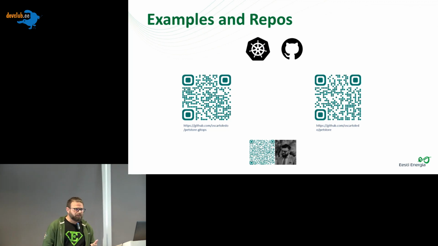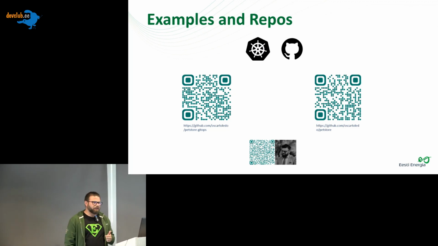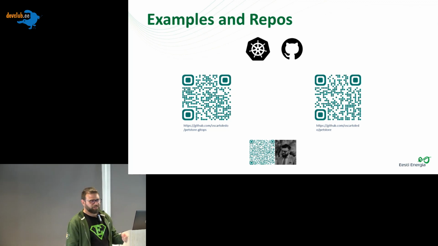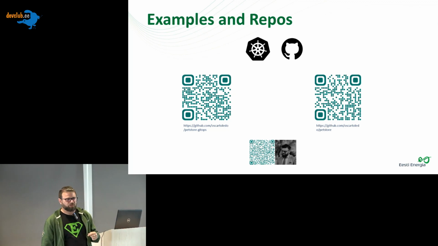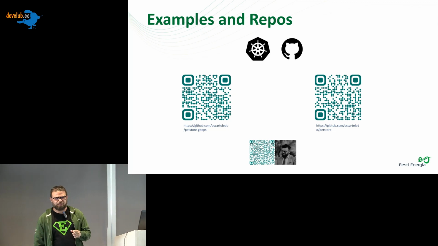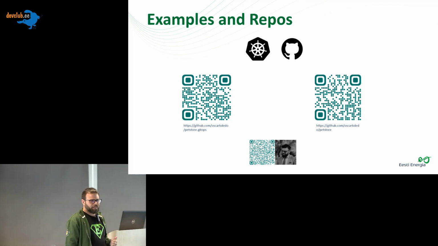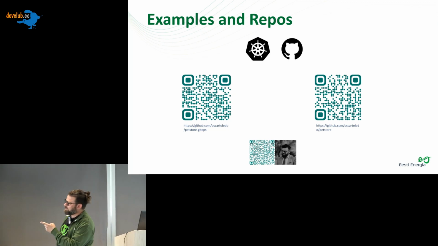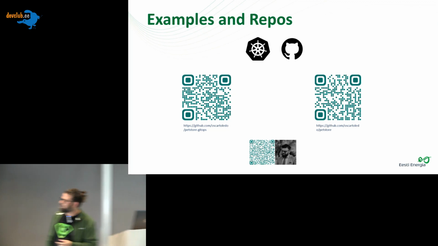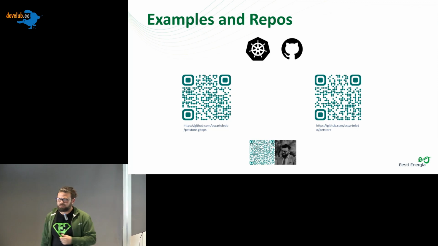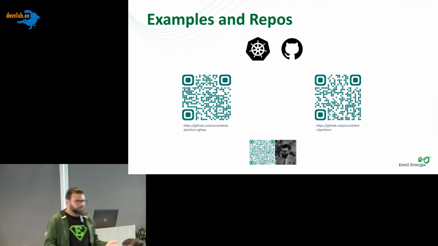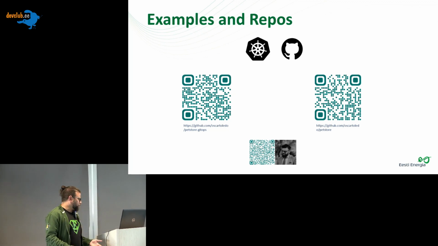I prepared a couple of examples. One example is actually just a Spring application, with nothing inside. It's just a Spring application that can start and has only the actuator installed, because I need the readiness probe and also the liveness probe for Kubernetes. You can check this example from this QR code, and we were using just Kubernetes, and of course we need to host the code in some place, so we were using GitHub for that.